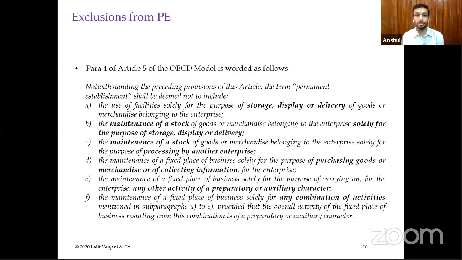Now, what are those circumstances? I'm not going into the Indian treaty, but we'll just consider the general terms. First, it is storage, display, or delivery of goods or merchandise belonging to the enterprise. Say, for example, in India a physical warehouse is being maintained where merchandise is stored, displayed, or there is regular delivery happening out of this warehouse to the customers. Then it should not be considered a permanent establishment. The second point is the maintenance of stock only for the purpose of storage, display, or delivery.